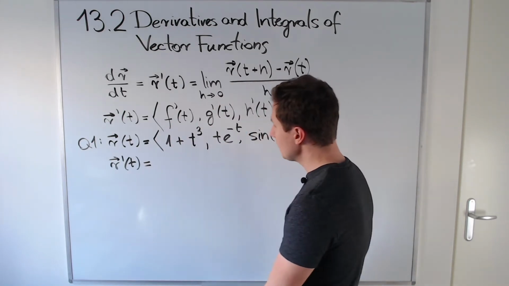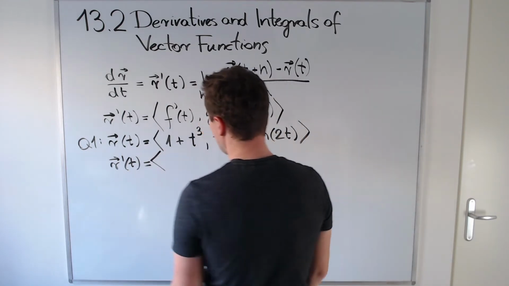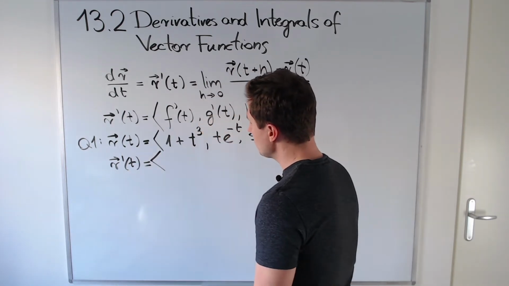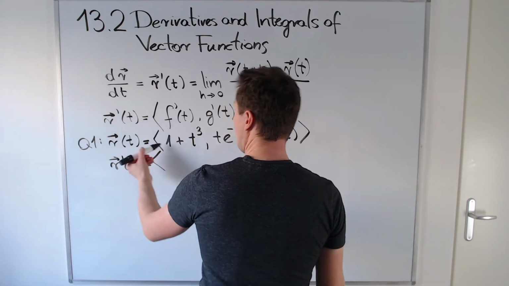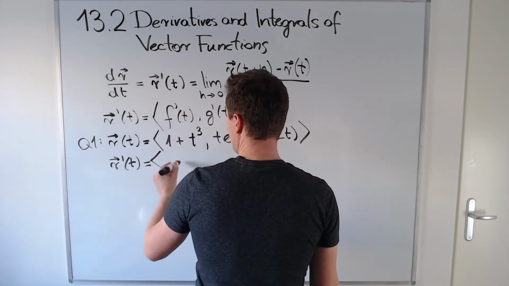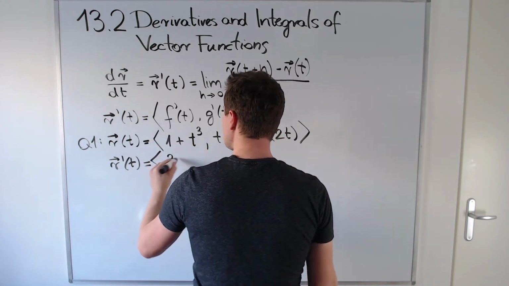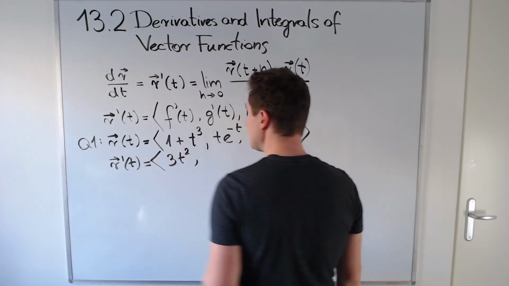Okay, I hope you paused it. So let's just differentiate component by component. The derivative of the first function with respect to t is 0 plus the derivative of t cubed, which is 3 times t squared.